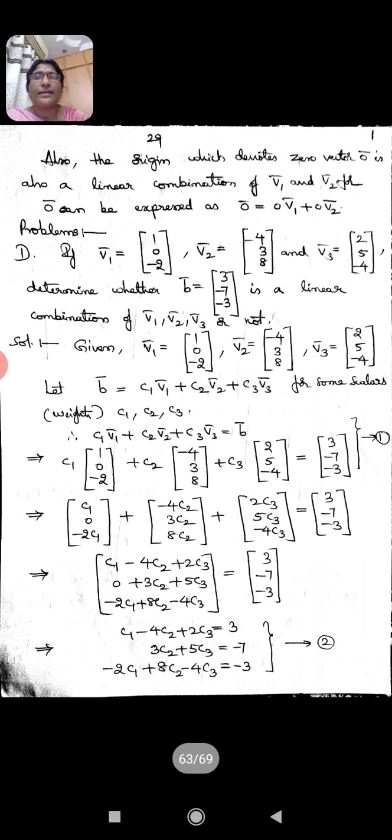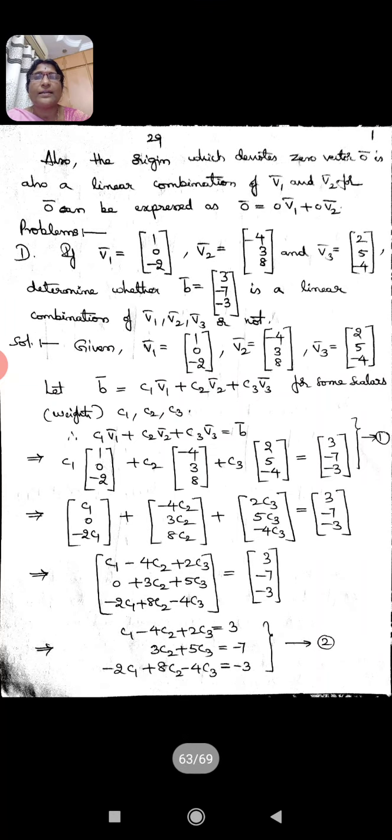So this possibility is there, and this leads us to the definition of span. Let us see, going through some more introduction to the topic span. From the above problem, we can understand that a given vector may or may not be a linear combination of a set of vectors.